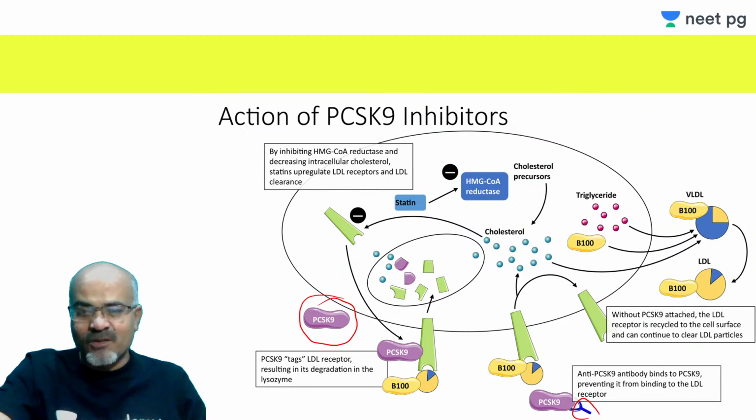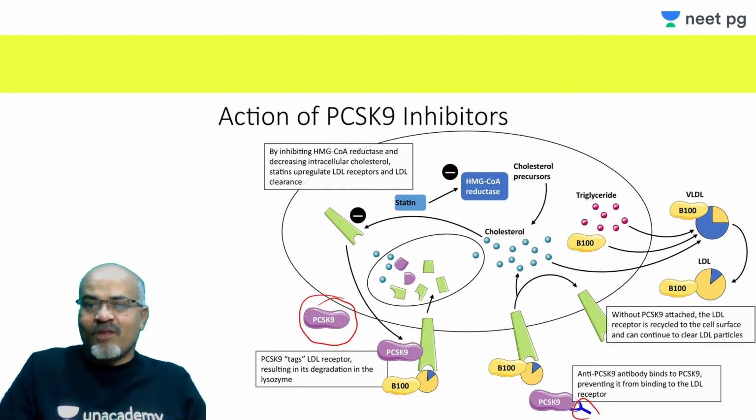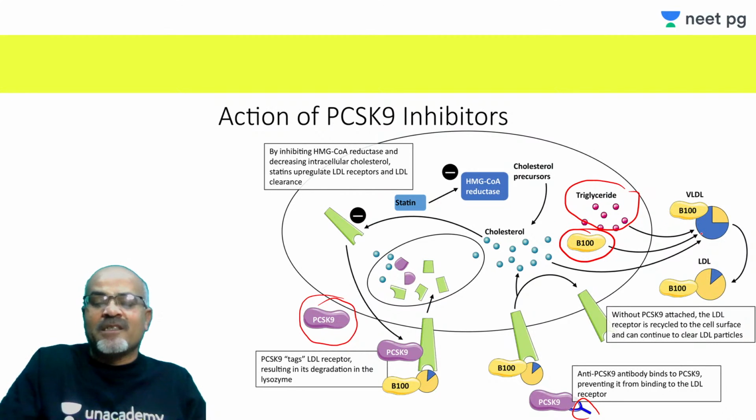This picture is a very good diagram that is capable of explaining everything. See, once triglyceride is formed, unless it is attached to B100, it will not be secreted. So B100 is attached to that, and then VLDL is secreted by the liver.